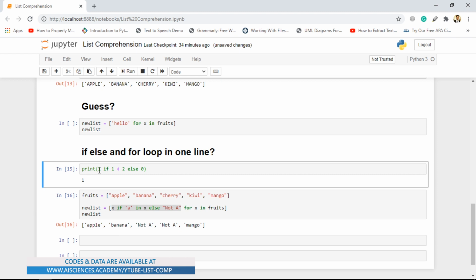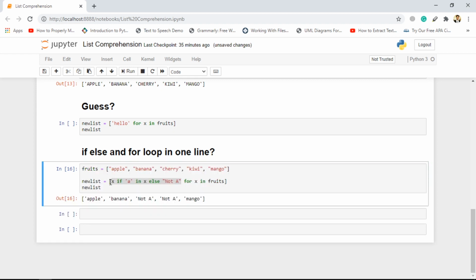Notice here it is mandatory to put both if and else. What this statement is doing is checking whether this particular condition is true, in which case this value is considered for the final output, and if the condition is false, then the else value is considered for the final output.